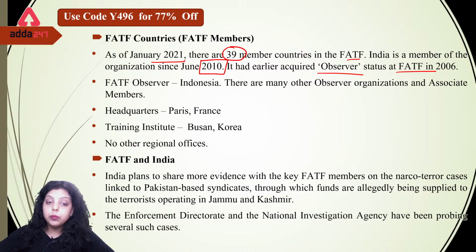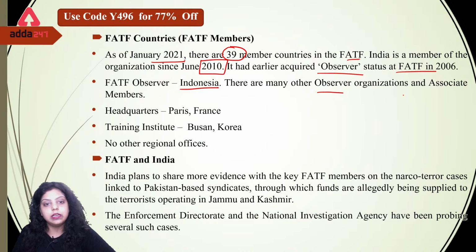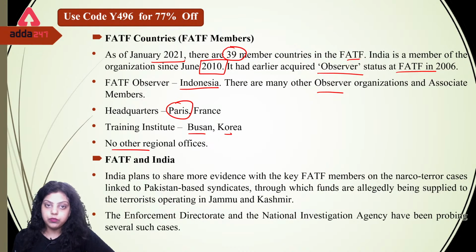But when you become a member, you can give suggestions and feedback also. So India got observer status in 2006 and became a member in 2010. There are many other observer organizations and associate members. First of all, the headquarters is in Paris. It was established in 1989 at the Paris summit. The training institute is in Busan, Korea, and there are no other regional offices of FATF.